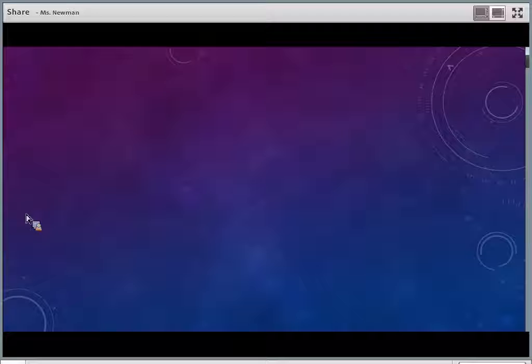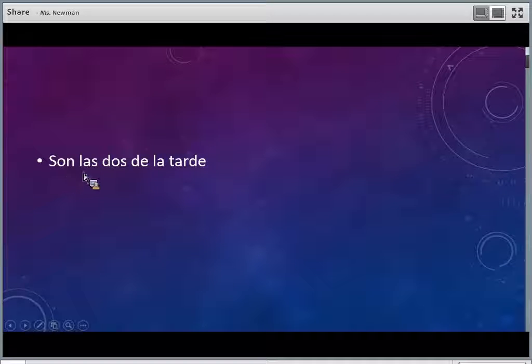Make sure you study your phrases on telling time. Let's look at some examples. Son las 2 de la tarde. Okay, so we have 2 o'clock here in the afternoon, and we're saying it is 2 o'clock. So we're using the phrase son las, because we're using that phrase for any other time besides 1 o'clock.